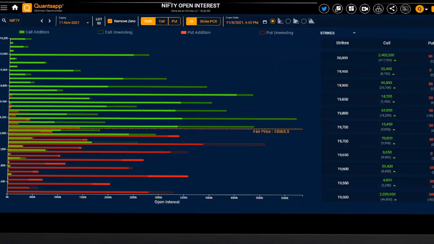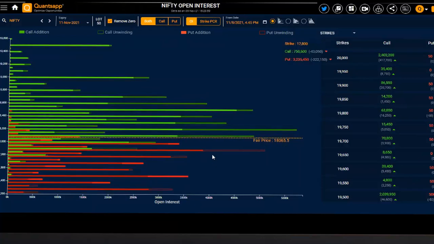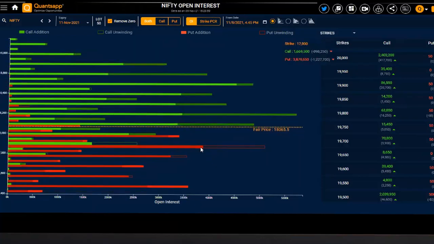Similarly, the highest put becomes my support level. Wherever there is a heavy put open interest, on the strike price of 17,900 the highest put open interest is standing. That tells us the heaviest put writers are betting on this strike that Nifty might not go below this level. So the first thing one can do, using open interest, is understand the vital levels of an instrument, the resistance and the support level.